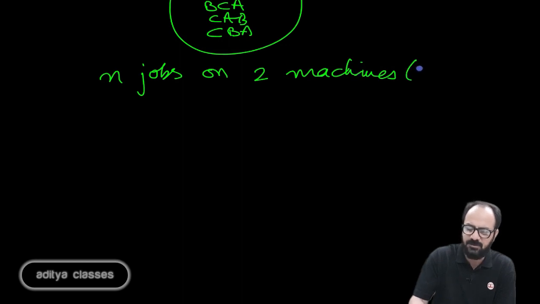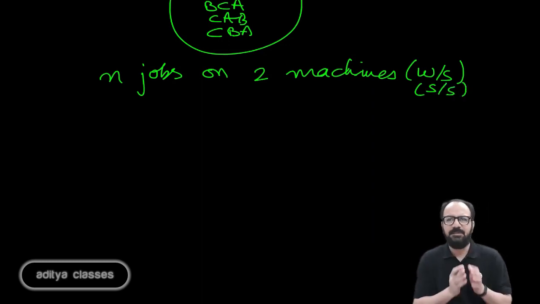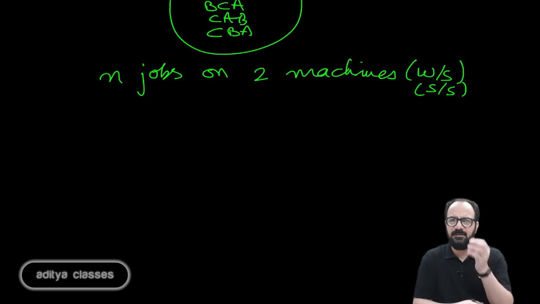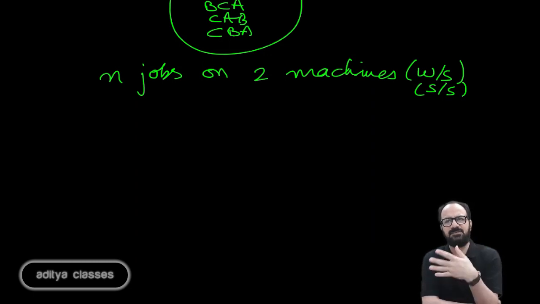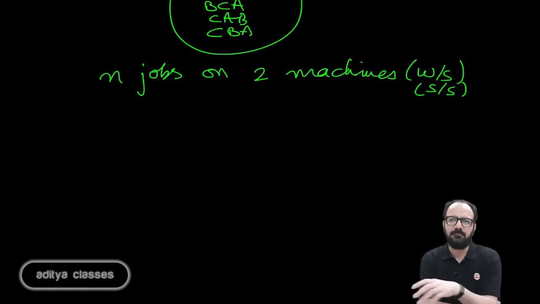It could be machines or workstations or service stations, as we may call it, but there will be jobs or customers who are here to be served and there will be machines or service stations or workstations where we will be serving them. So, there could be n jobs and 2 machines.